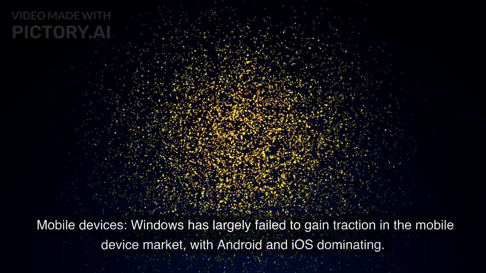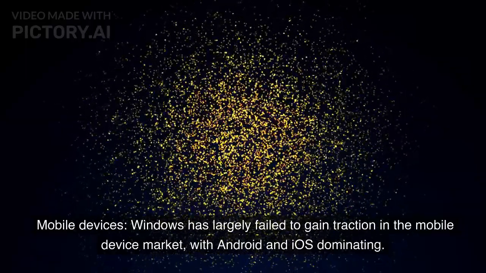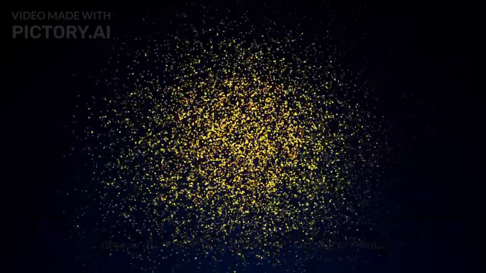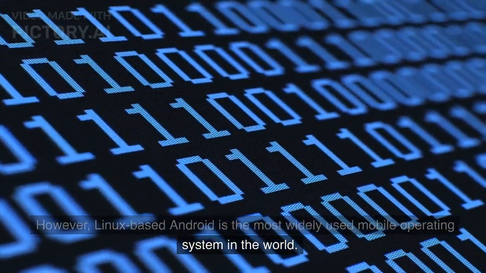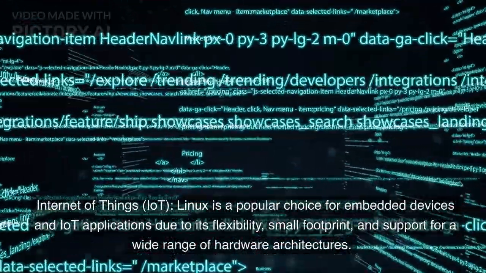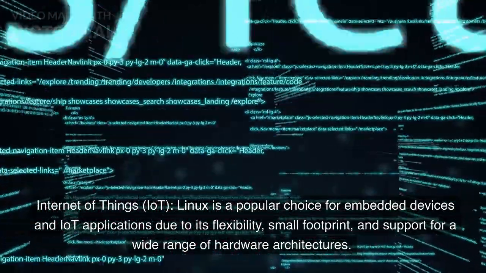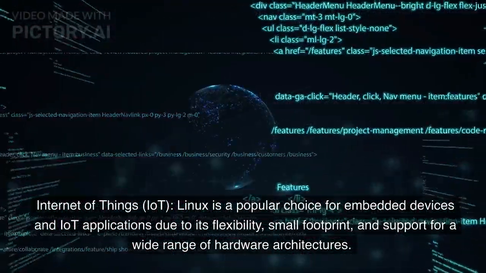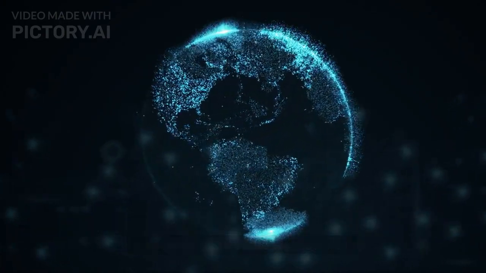Mobile devices. Windows has largely failed to gain traction in the mobile device market, with Android and iOS dominating. However, Linux-based Android is the most widely used mobile operating system in the world. Internet of Things, IoT. Linux is a popular choice for embedded devices and IoT applications due to its flexibility, small footprint, and support for a wide range of hardware architectures.